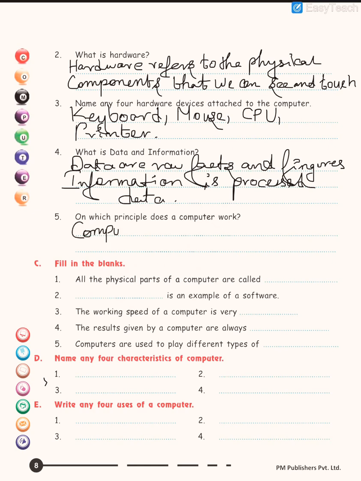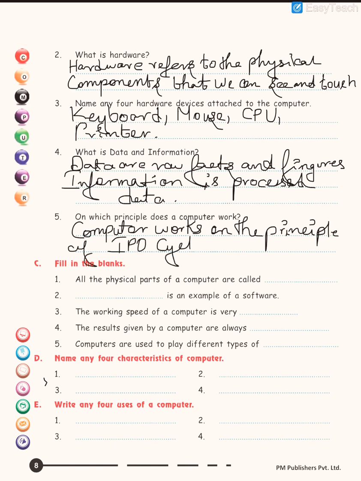Which principle does the computer work on? Computer works on the principle of IPO cycle. All the physical parts of a computer are called hardware.